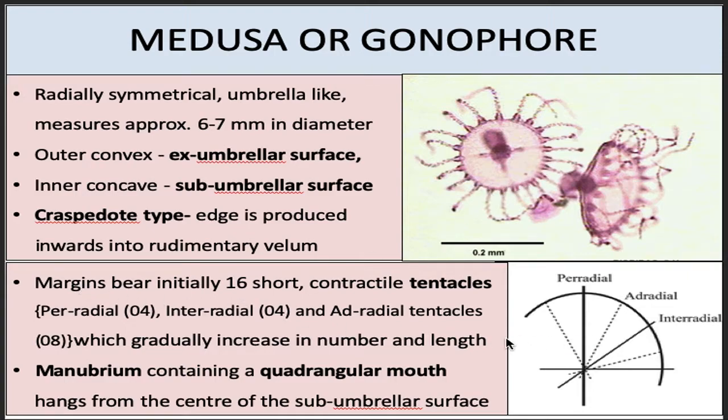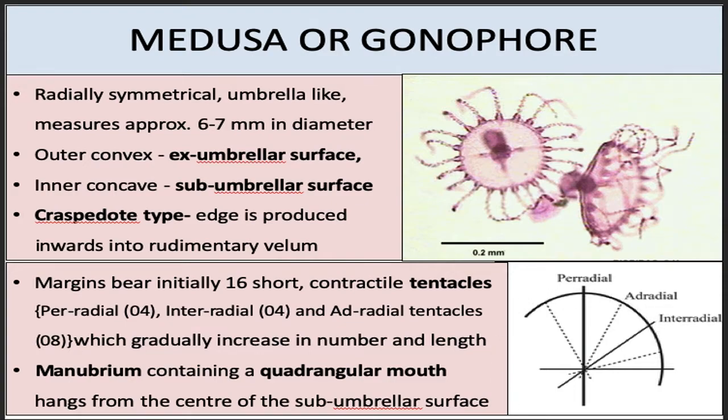The margins bear initially 16 short contractile tentacles. The tentacles can be named as per their position. Those tentacles which are present at the radial canals are known as perradial. The tentacles present between perradial tentacles are known as interradial. And those which are present in between perradial and interradial are known as adradial.